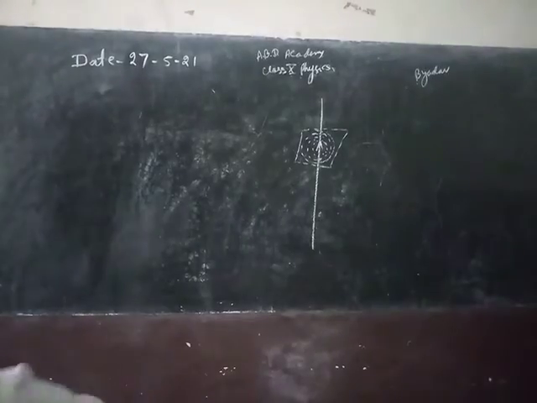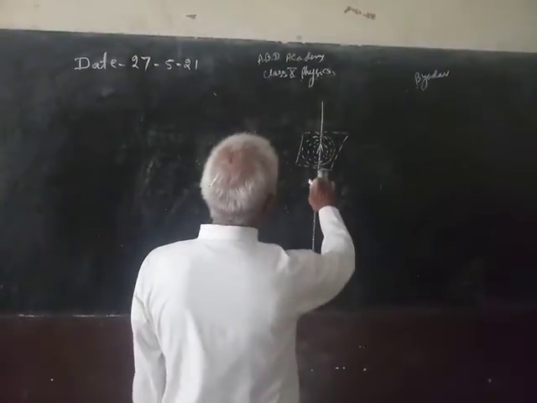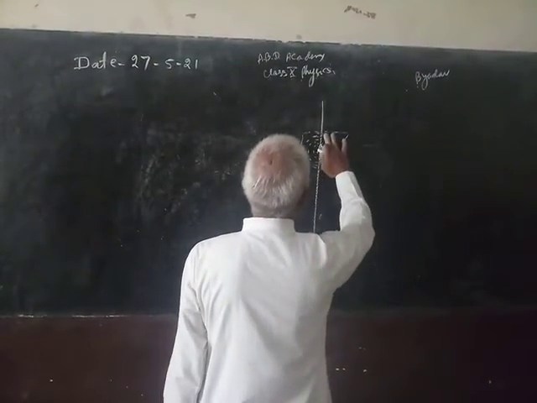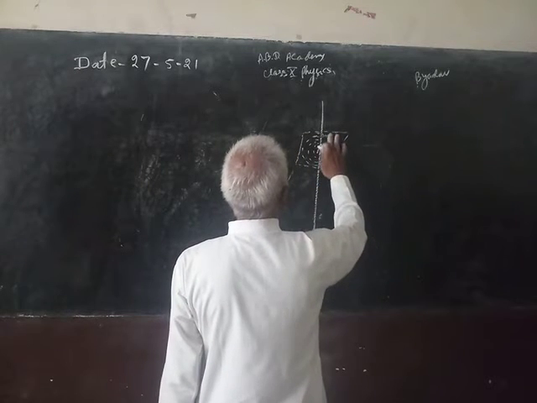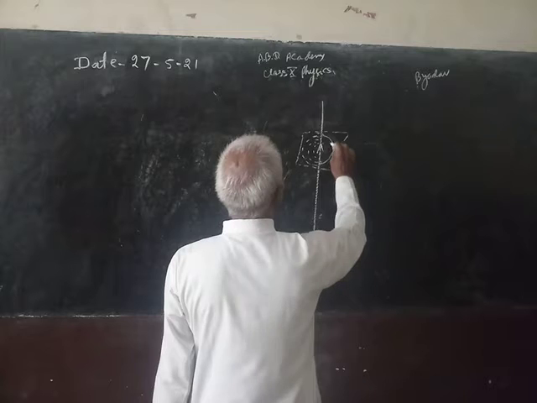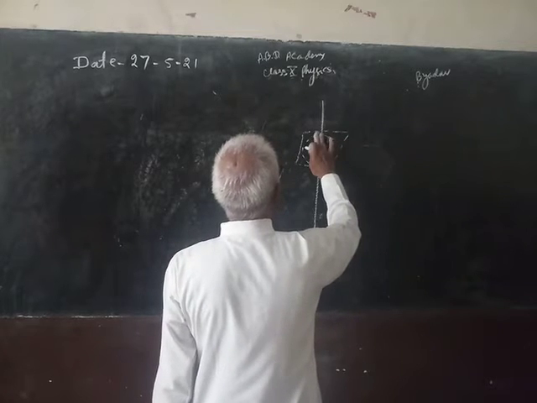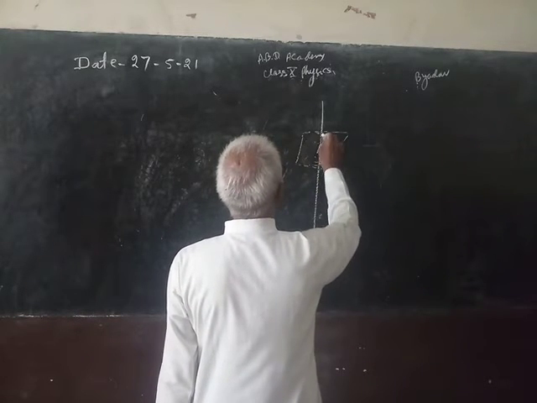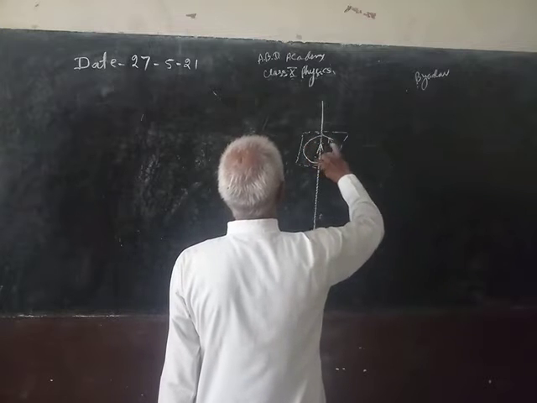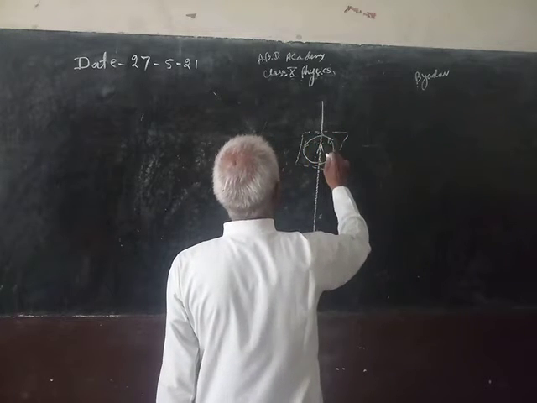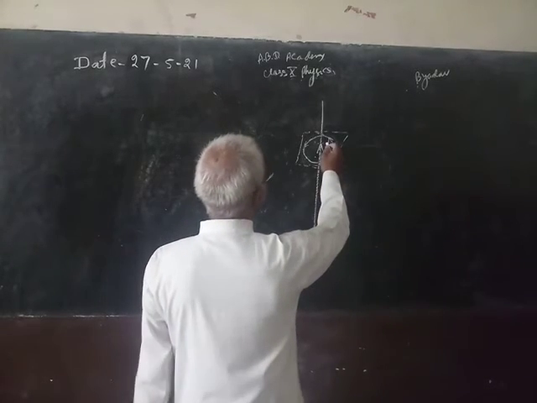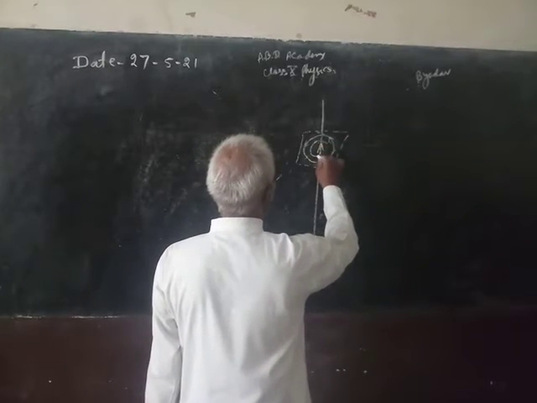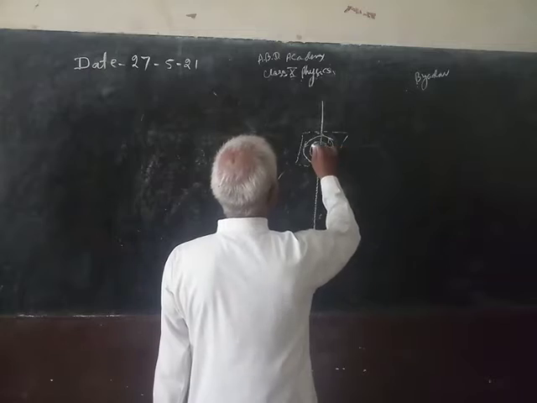It will be clear closed circles, one circle like this, and the magnetic field will be this way. In many other loops also, it will be in the same way.